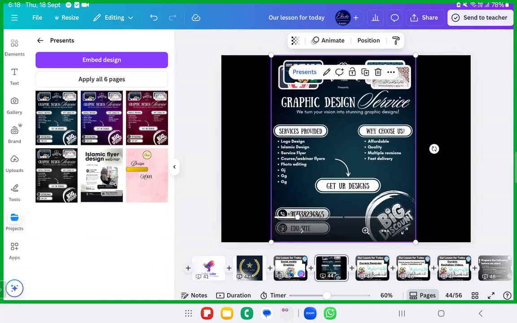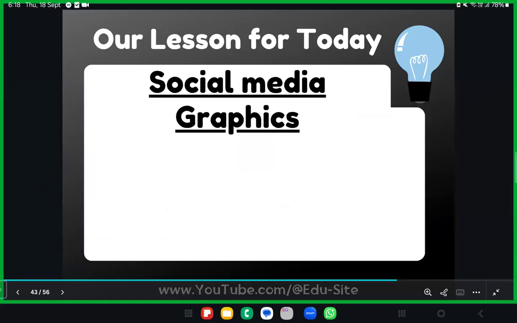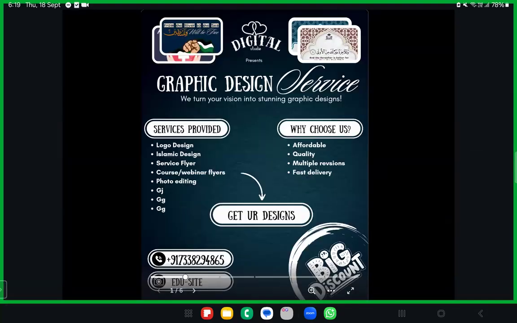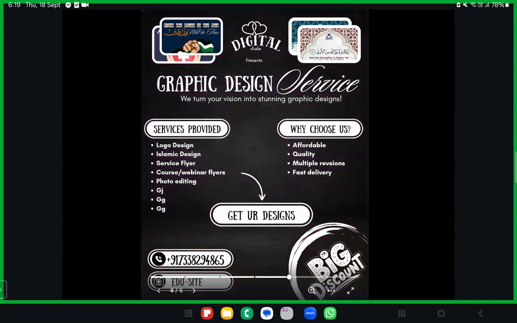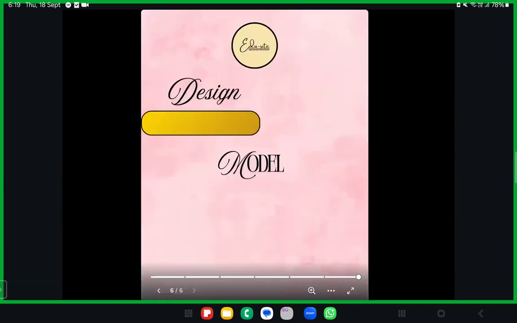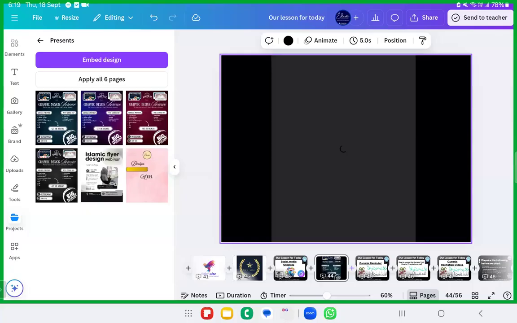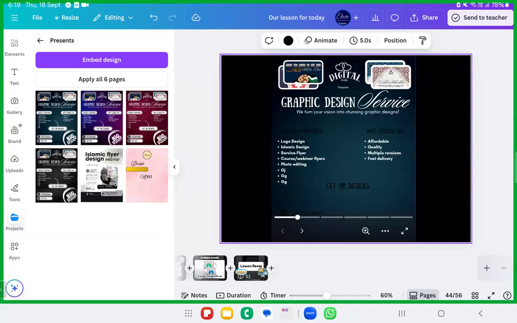Okay, so in today's session, I told you like this. Yesterday's session, I actually created the social media graphics. I'll show you which one it is. So these are the files that we created in the session. So this is the embedded design. All of the designs that we created in yesterday's session are shown here. So this is called embedding the design. One design inside another design we can embed here. Fine. So this is how the presentations are created.